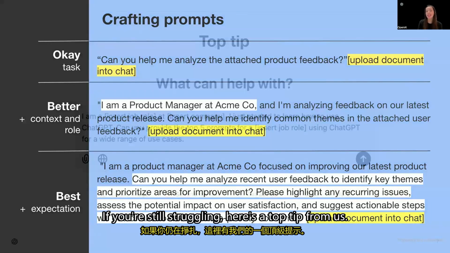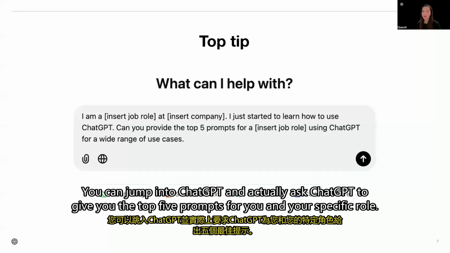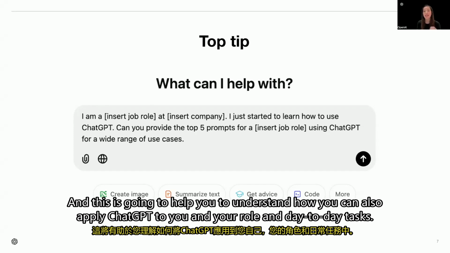If you're still struggling, here's a top tip from us. You can jump into ChatGPT and actually ask ChatGPT to give you the top 5 prompts for you and your specific role. And this is going to help you to understand how you can also apply ChatGPT to you and your role and day-to-day tasks.